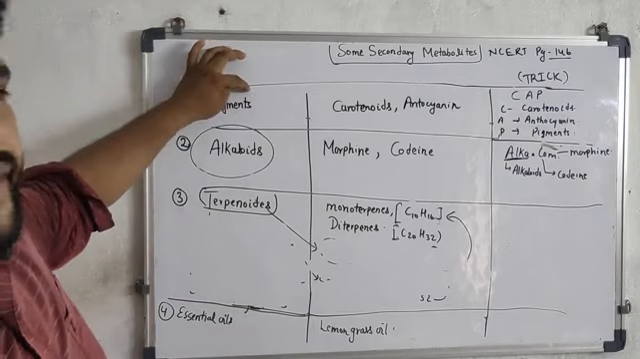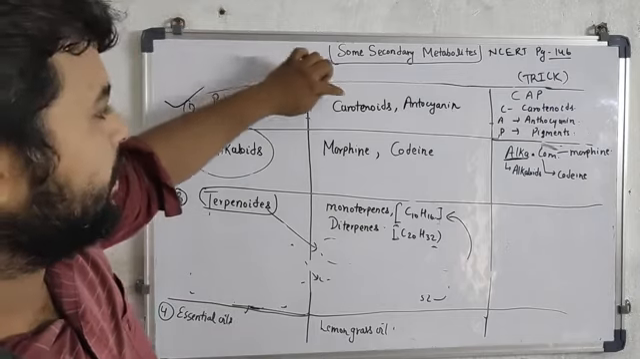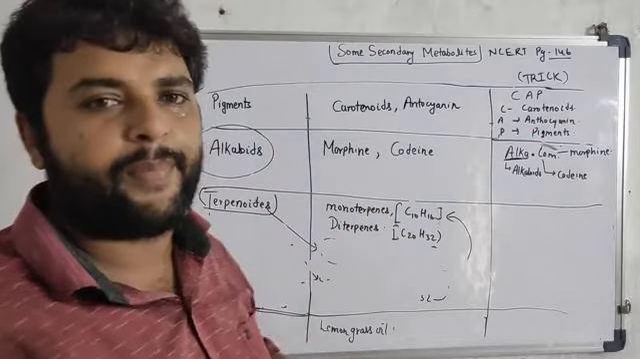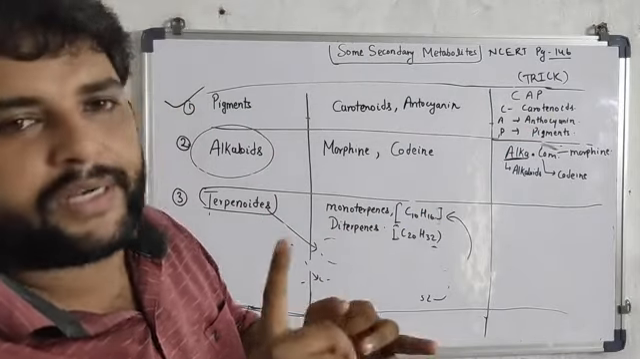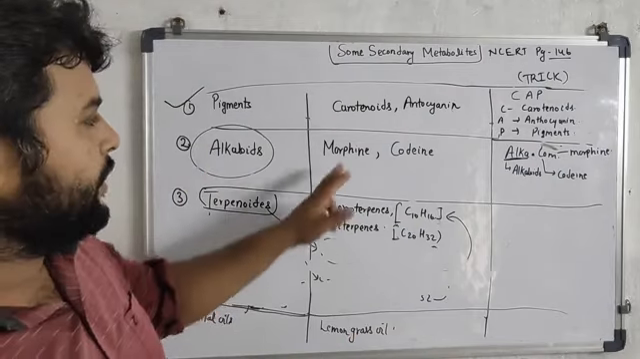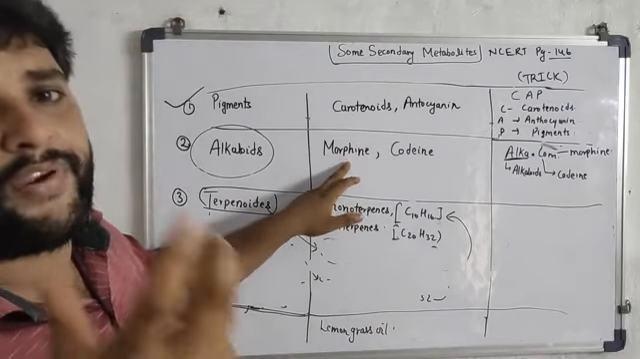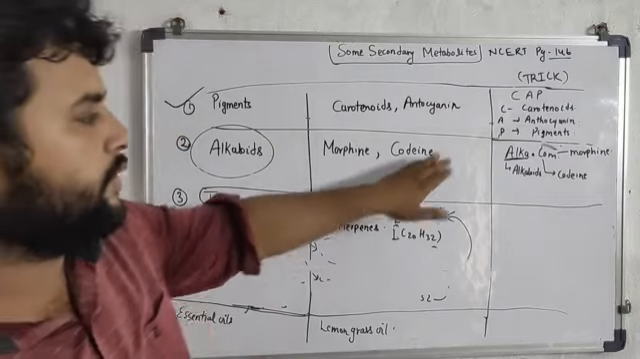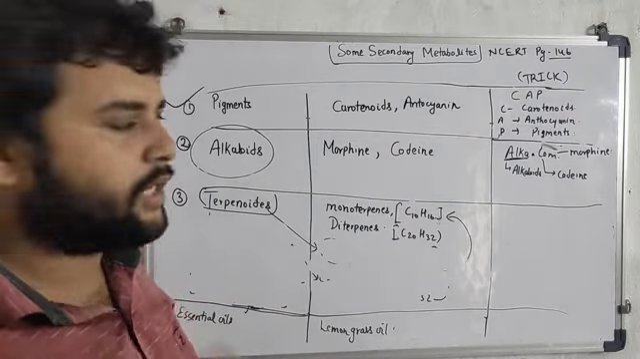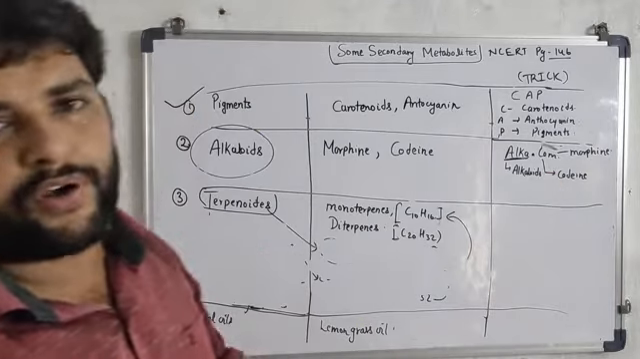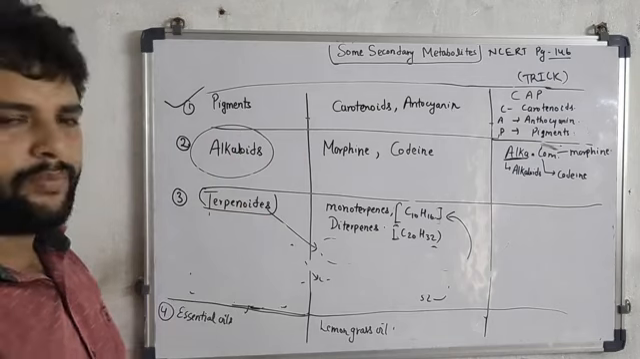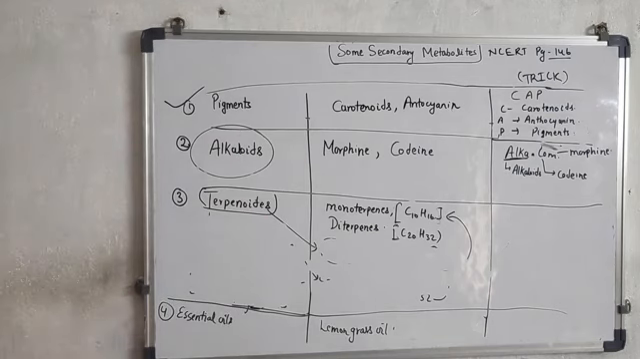A trick is required here because pigments contain carotenoid and anthocyanin. So you can learn with a simple trick, CAP: C for carotenoid, A for anthocyanin, P for pigments. And alkaloids, the two examples of alkaloids are morphine and codeine. You can learn this with the help of a simple trick, alka.com. Alka simply means alkaloid, C for codeine, M for morphine. Note this point. There are some other secondary metabolites which we have to discuss.